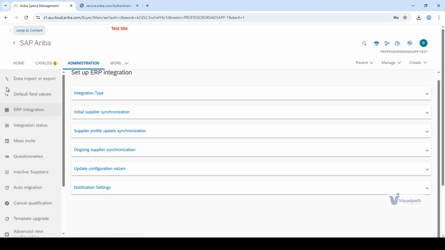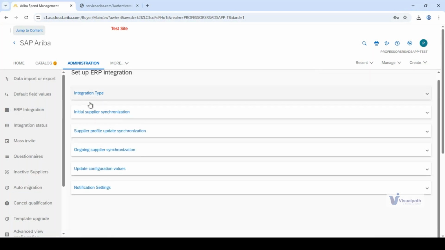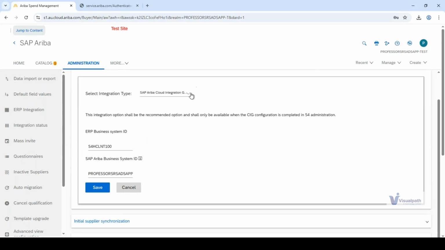Now within the ERP integration topic, you need to mention that after the supplier gets fully registered, the ERP integration segment goes to initial supplier synchronization. Can you see the options given on the screen? When you click integration type, you will see Ariba Cloud integration as an option.